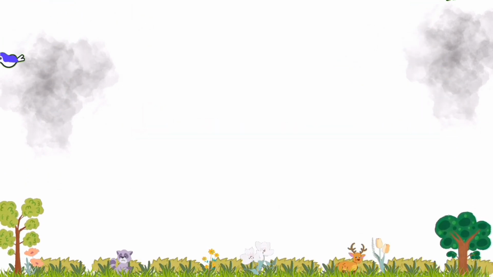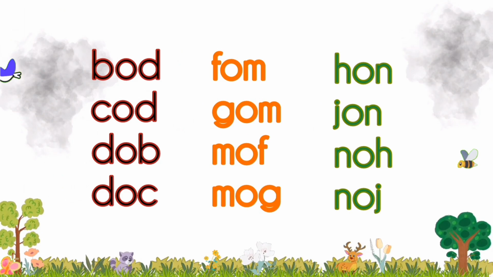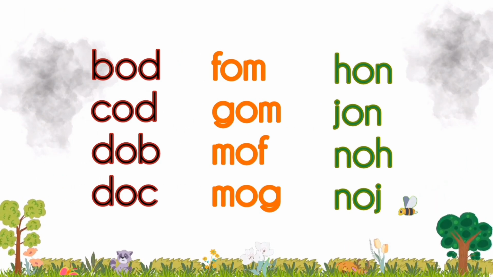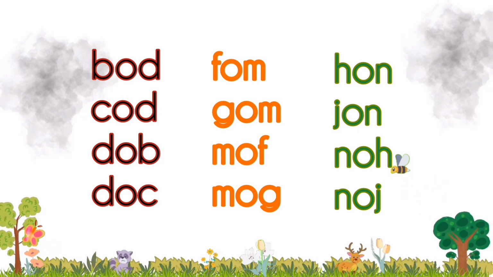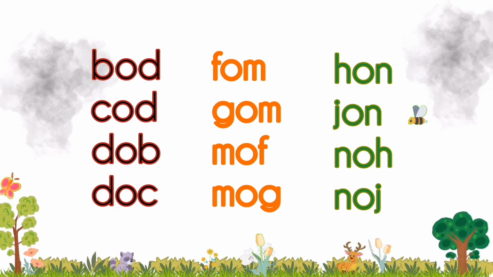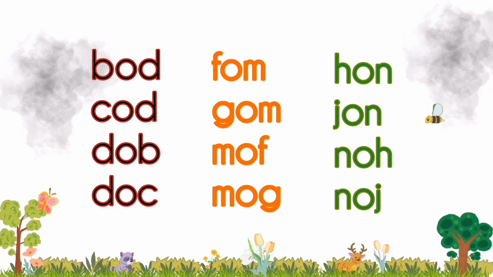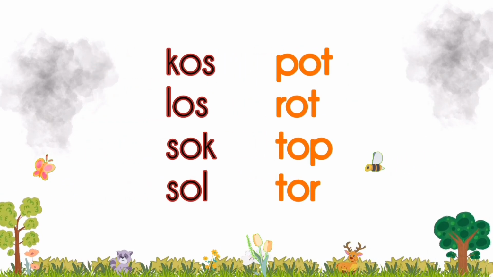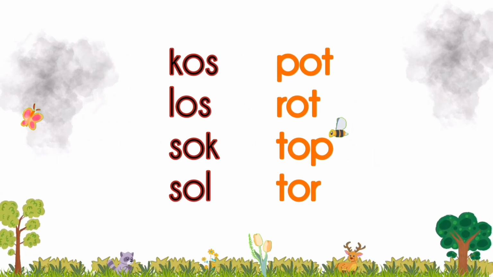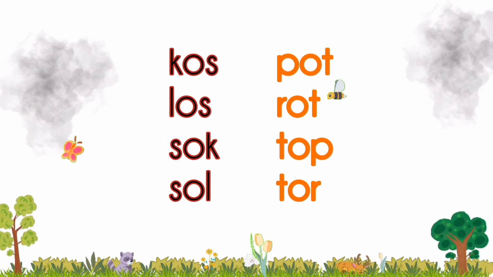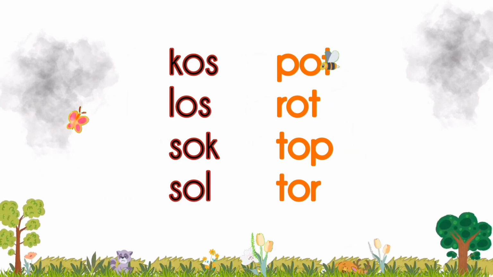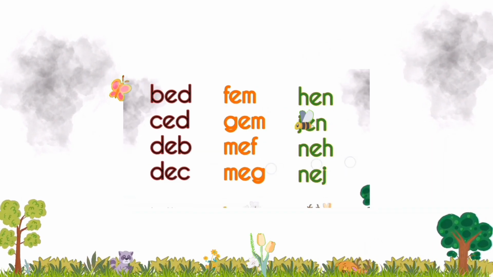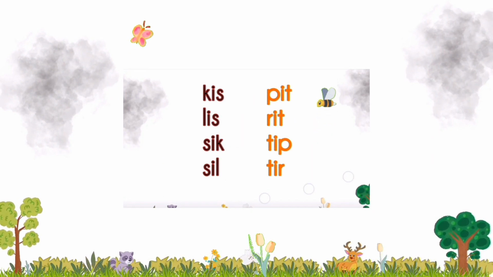Now shall we read it speedily? Bod, cod. Dob, dock. Farm, gum. Moth, mog. Horn, John. Noh, notch. Cos, loss. Sock, sol. Pot, rot. Top.